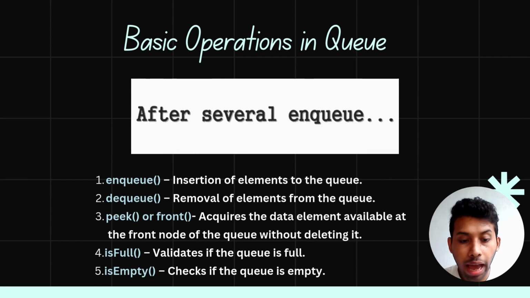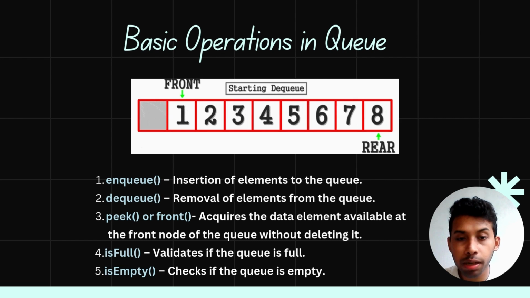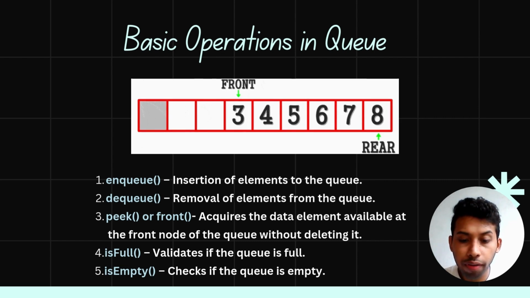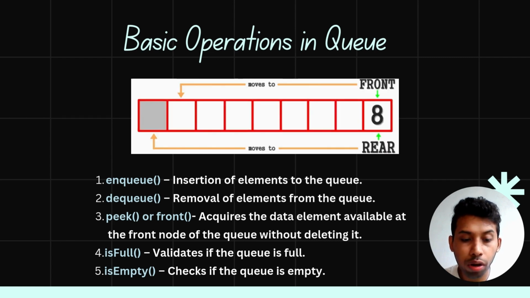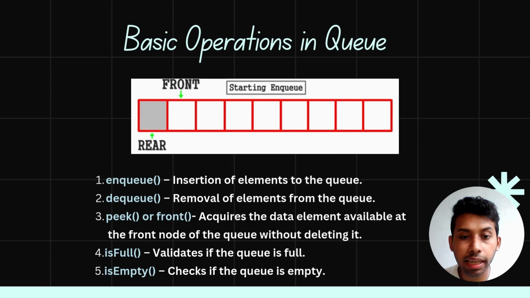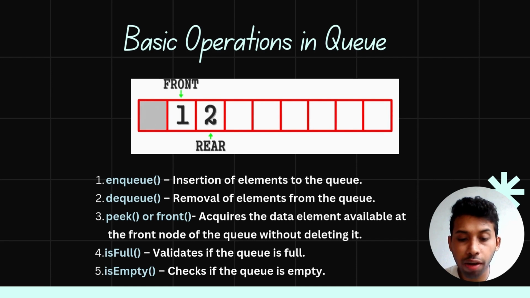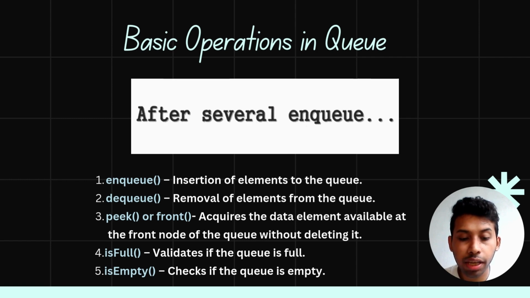In the basic operations of a queue, Enqueue means the insertion of elements to the queue, and Dequeue means the removal of elements from the queue. Peek or front is acquiring the data element available at the front node of the queue without deleting it. The isFull operation validates if the queue is full, and isEmpty checks if the queue is empty.